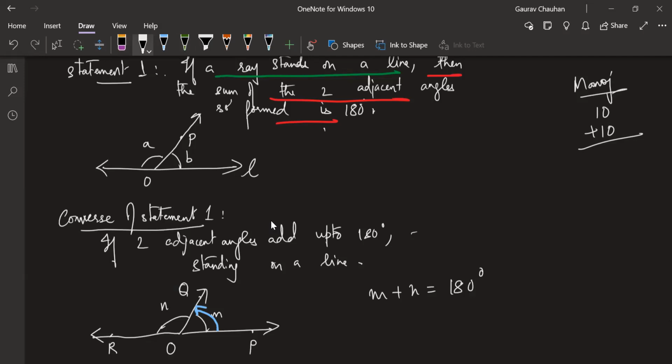Manoj, we're going to write it as, then their non-common arms form a line. Does that make sense? Yes, sir. Then their non-common arms form a line, because for us the line part is a little more important, the ray part not that important.